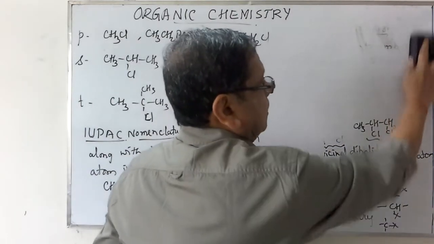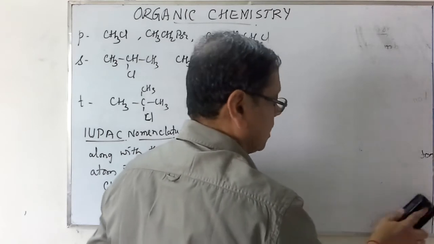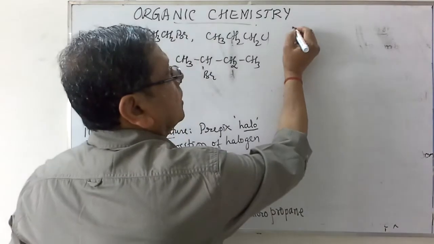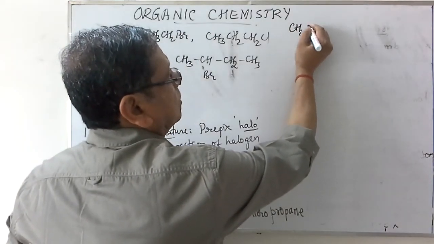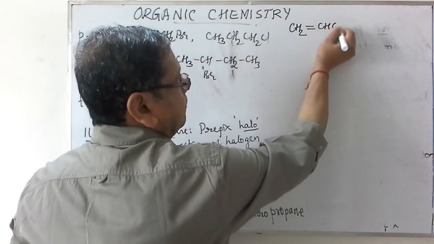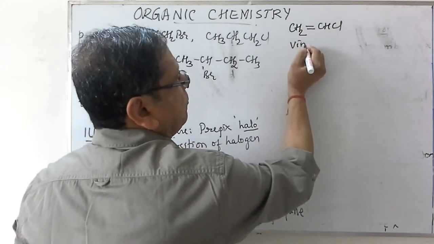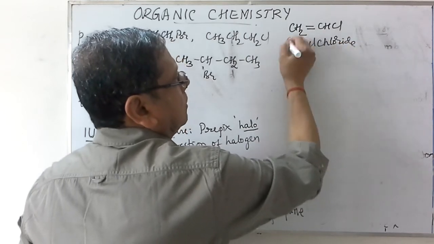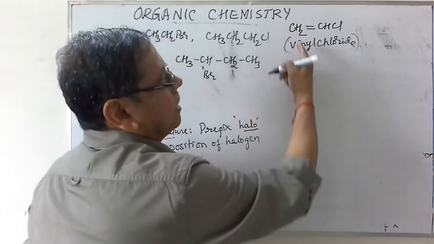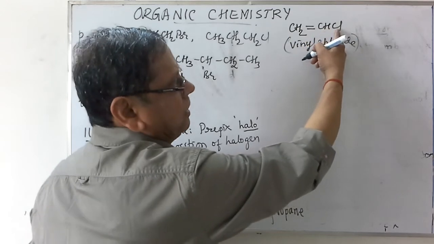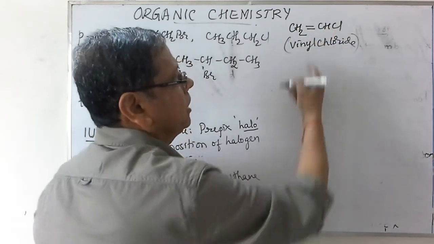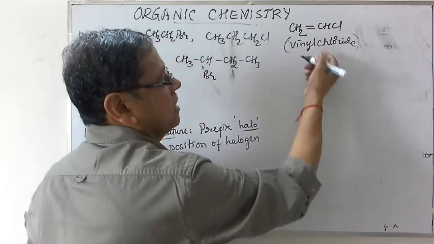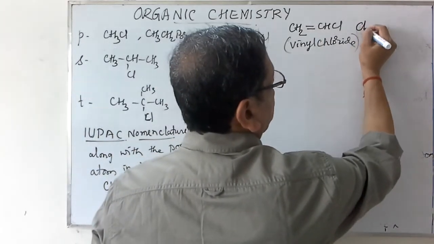Suppose it is not only the halogen as a functional group, but another group is also present. Say for example, CH2 double bond CHCl. This is commonly named as vinyl chloride. Here carbon-carbon double bond as well as the halogen, both are functional groups. We should give the numbers in such a way that both functional groups get the least numbers. No other chance. Here it is simply named as chloroethene.